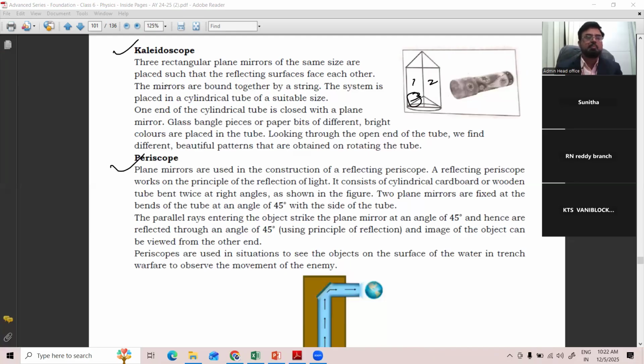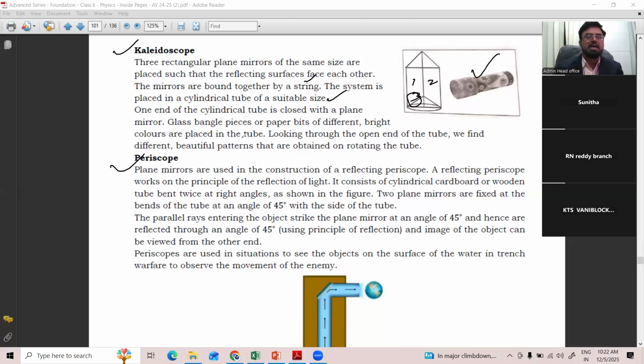Plane mirrors are placed such that the reflecting surface faces each other. The mirrors are bound together by string. The system is placed in a cylindrical tube of suitable size. This is a cylindrical tube. So 3 rectangular glasses will be taken and placed like this, 2 like this and the third to close. They are placed in a tube. So here every reflecting surface faces each other, all three.